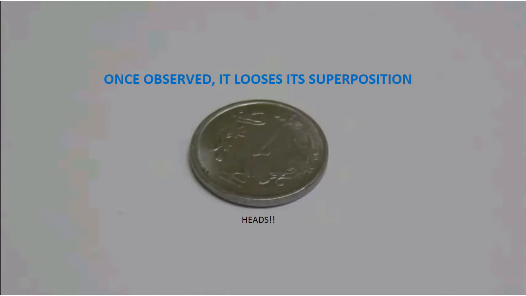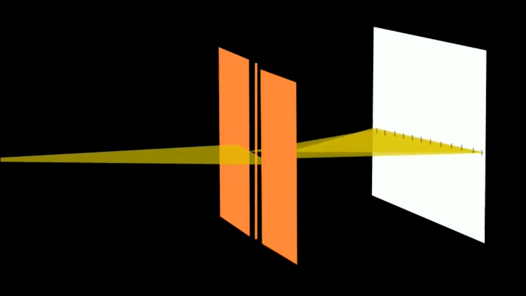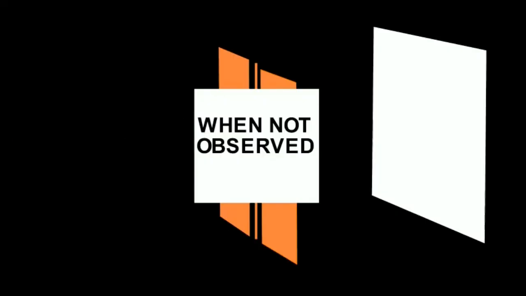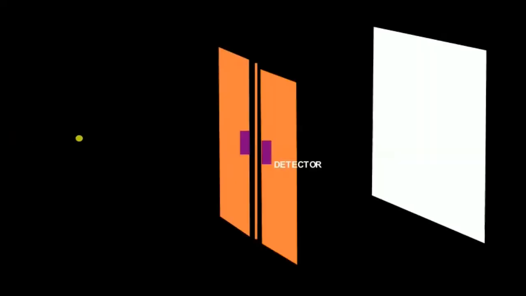Weird, right? This nature of quantum particles can be proved by Young's double slit experiment. When light was shone on two narrow slits placed near the screen, he observed bands of light caused by interference. Now we can reduce the number of photons to 1 per minute and observe only the screen. Naturally, we would expect only one spot on the screen, as the photon has 50% chance to go through any one of the slits. But there were two spots, as though the photon had passed through both the slits simultaneously. If we then place a detector at both the slits, like before, there should have been two spots on the screen. But suddenly, when the slits were observed, there was only one on the screen.